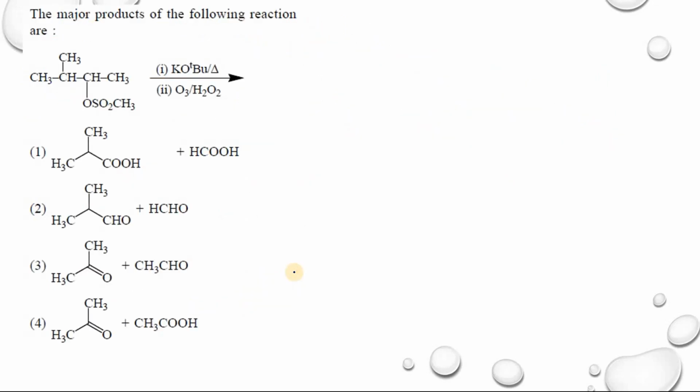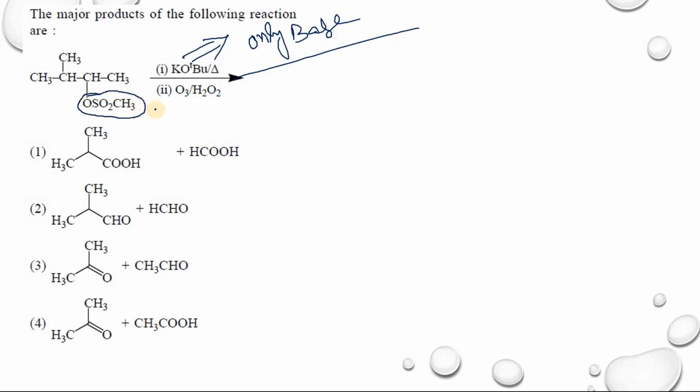The major products of the following reactions are, in this case, potassium tertiary butoxide and heating. So this one is a bulky base, only base. And this one is the leaving group, a sulfonate leaving group. What is the nature of this reaction center? The reaction center is secondary.